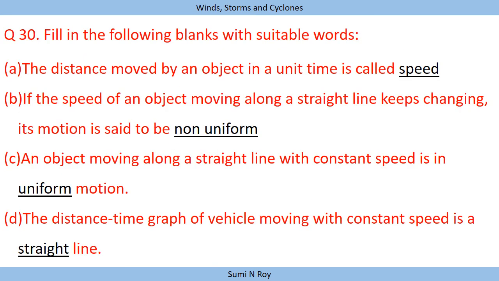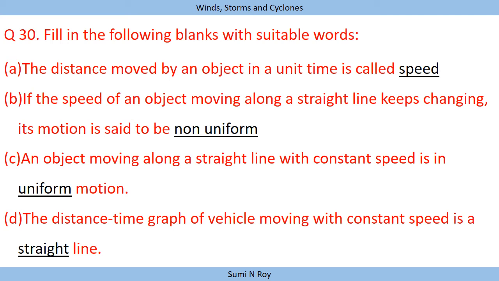Now question number 30 is, fill in the following blanks with suitable words. The first one is, the distance moved by an object in a unit time is called speed. Next, if the speed of an object moving along a straight line keeps changing, its motion is said to be non-uniform. Here we can easily see that the speed is changing, so it is not uniform, it is non-uniform.